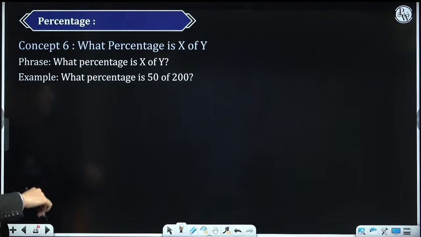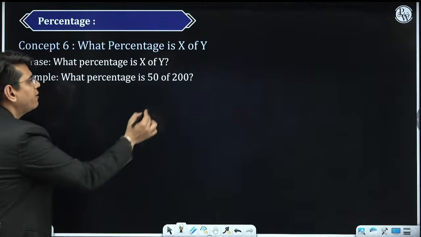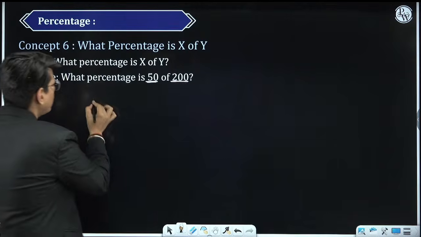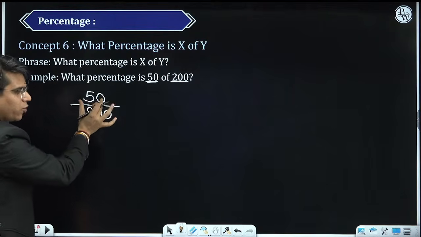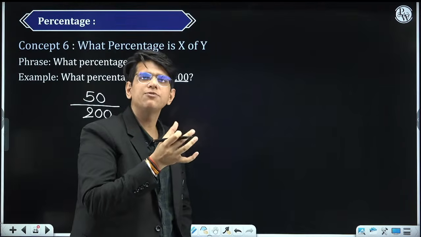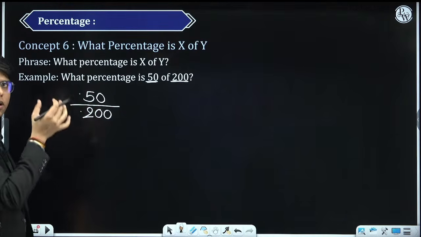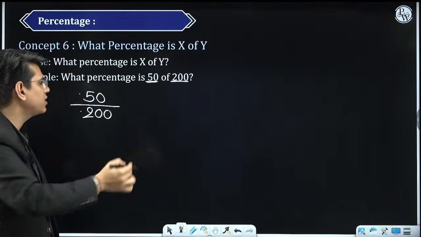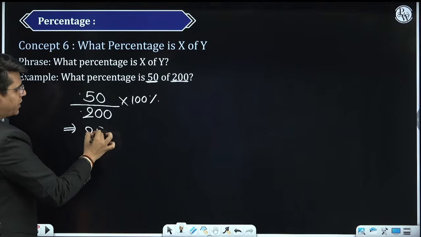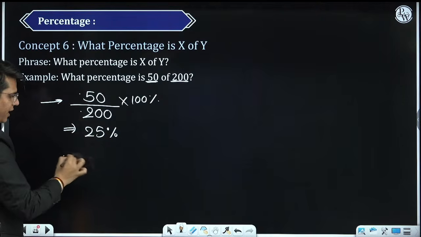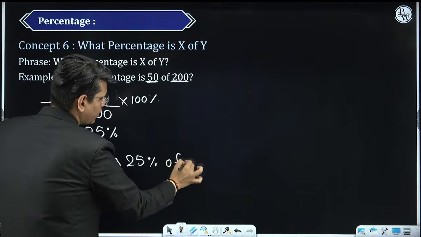Suppose, what percentage is 50 of 200? This is very important in percentage. You want to compare 50 with 200. What percentage is 50 of 200? So basically you want to check how much 50 is of 200. We need to compare this with this, and you know how to convert a fraction into a percentage. You just have to multiply this by 100%. So this is 25%. So you can write that 50 is 25% of 200.